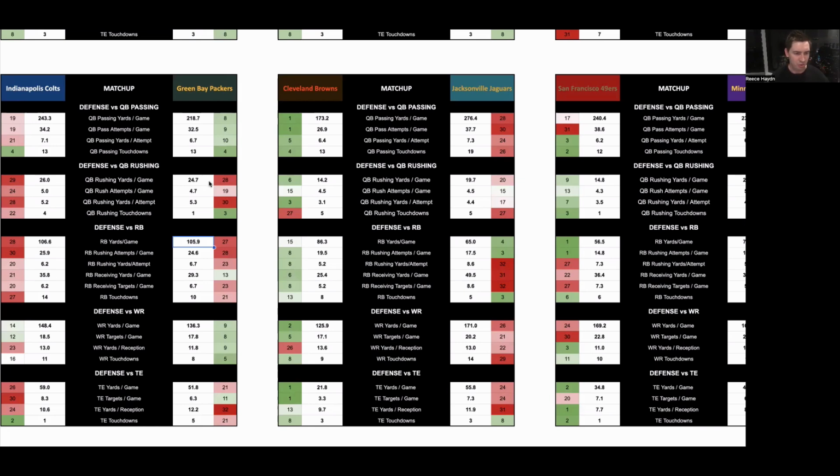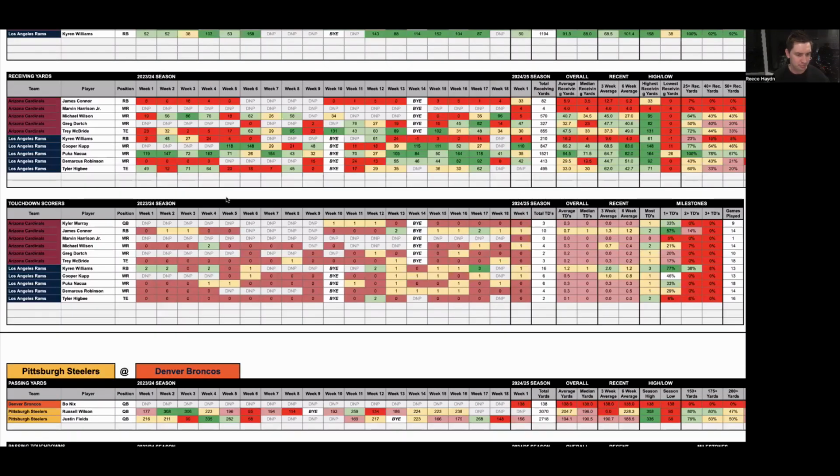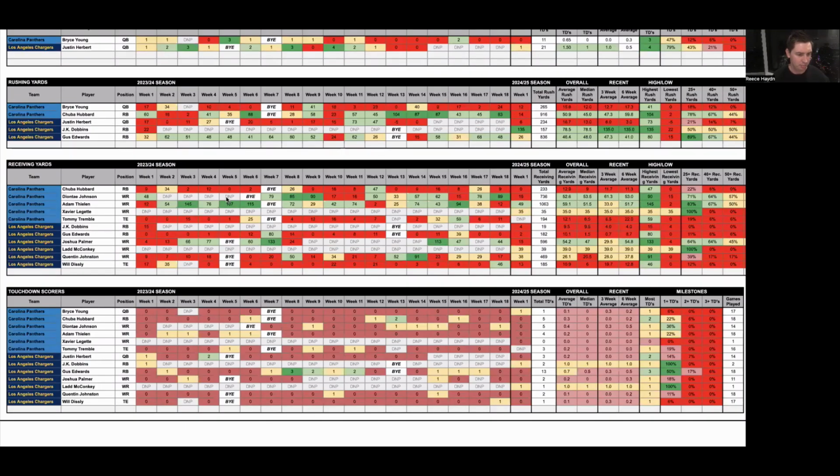You'll also notice as well, on this page, that the Packers give up the 28th most rushing yards per game to opponent quarterbacks, and they're also ranked 30th in quarterback rushing yards per attempt against the opponent. So this number combined with this number sets up really, really well. So for Indianapolis, the 2 players that we want to target, we'll come back up and find the game here.